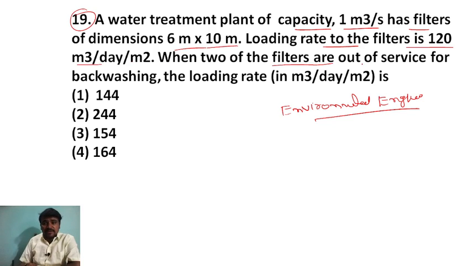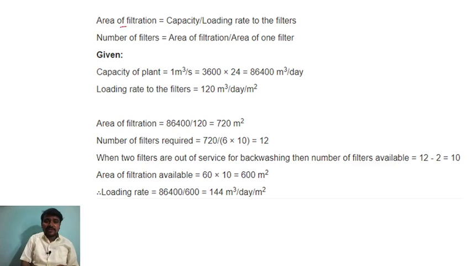When 2 of the filters are out of service for back washing, the loading rate... First of all, you know filtration, it is there to filter water. Backwashing means whatever filter you have used has to be backwashed to remove all the grit or dirt stored on the filter. So here they are asking about the area of the filtration. Let me tell you what the area of the filtration is: capacity divided by the loading rate to the filters.